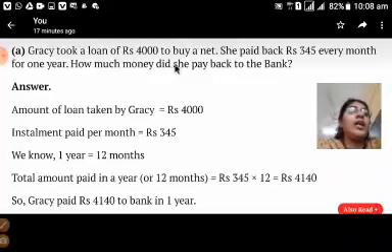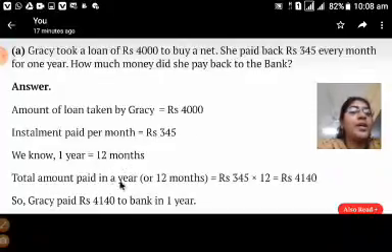How much money did she pay back to the bank? This we have to calculate. Totally how much money she has paid to the bank. Okay. Answer: amount of loan taken by Gracie. How much loan has she taken? 4,000 rupees. Installment paid per month. So per month how much has she paid? 345 rupees. We know 1 year is equal to 12 months.